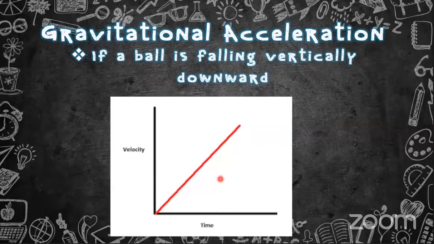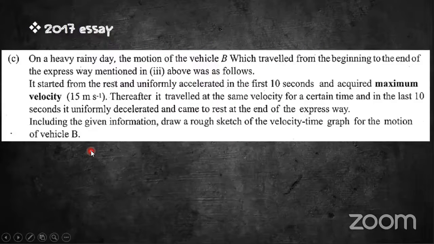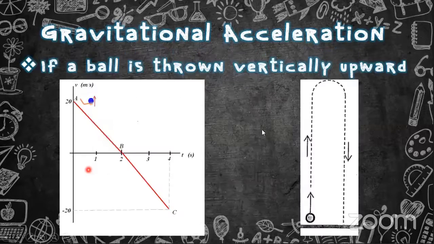If the object is thrown upward, it is decelerating. The speed is decreasing, right? If the velocity increases, the graph line will go like this. If the velocity decreases, the graph line will go like this.